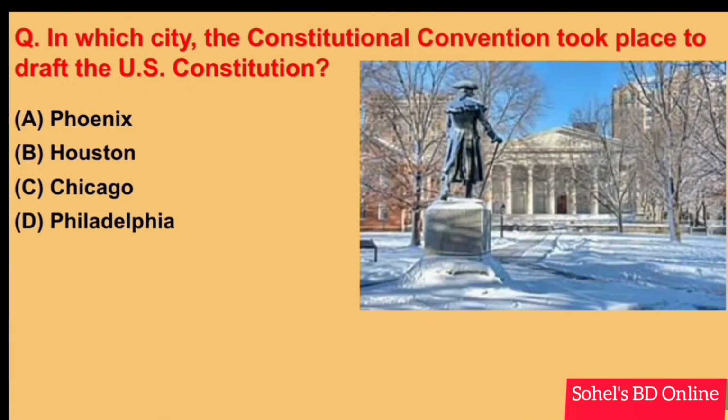Next. In which city the Constitutional Convention took place to draft the US Constitution? Answer D. Philadelphia.